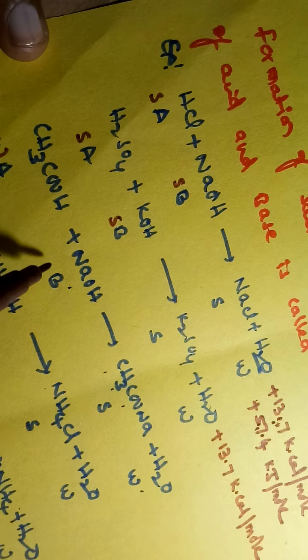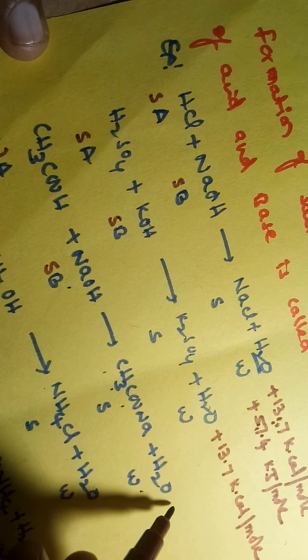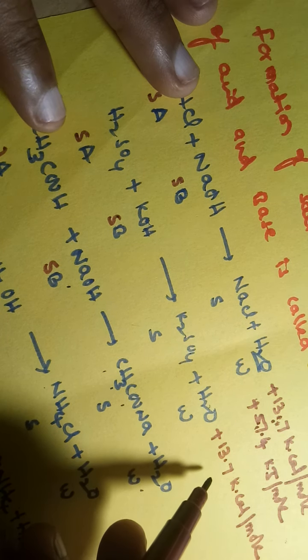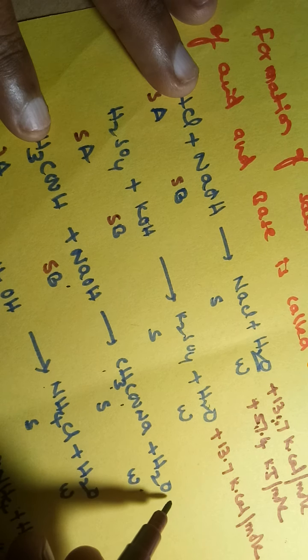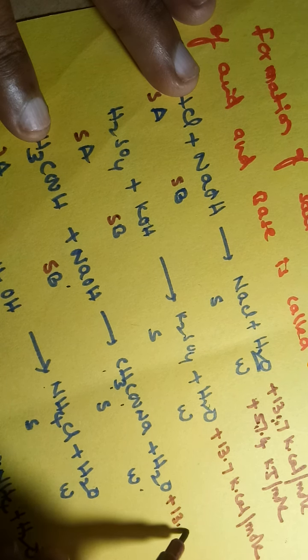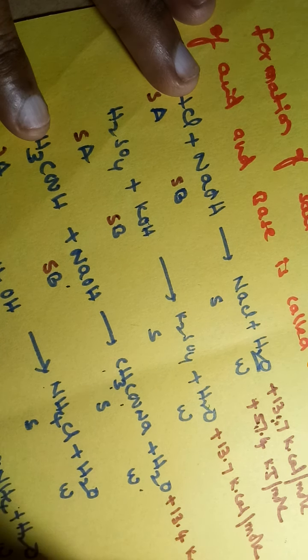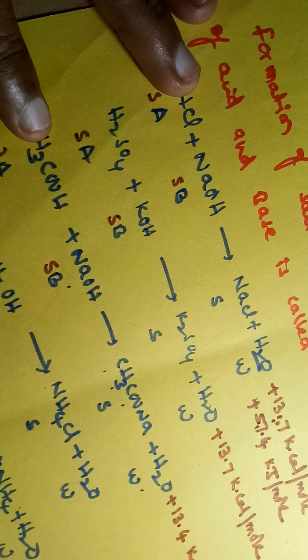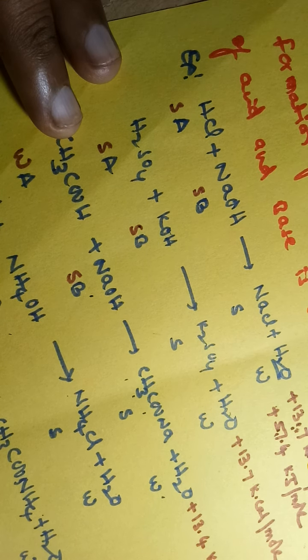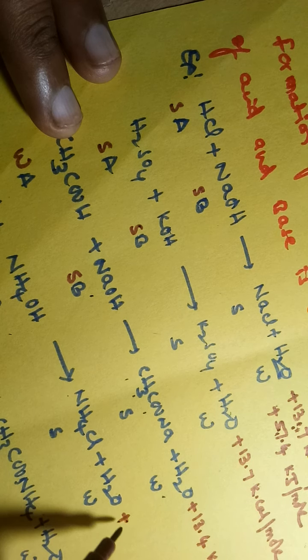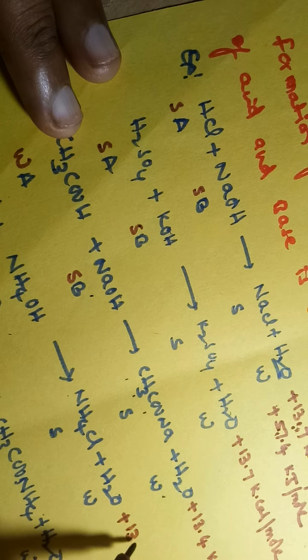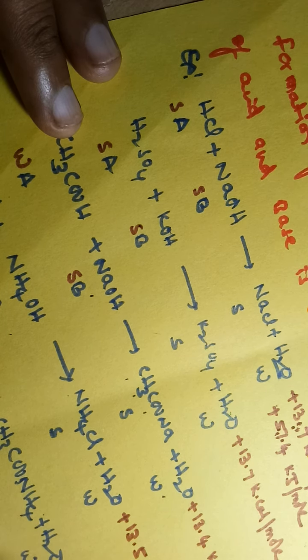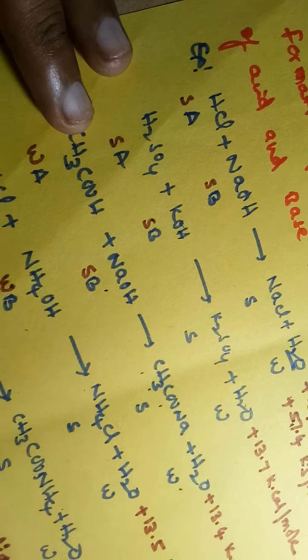This is a weak acid and strong base. Here the energy released is less than 13.7, nearly 13.4 kilocalories per mole. This is a strong acid and weak base, so again less than 13.7, around 13.5 kilocalories per mole of energy is released.